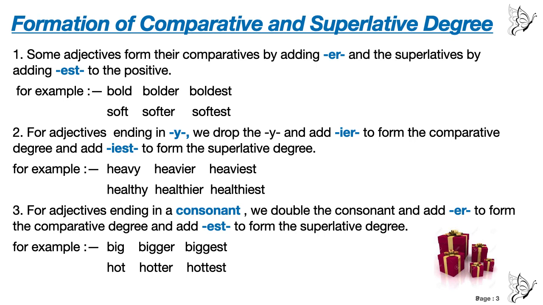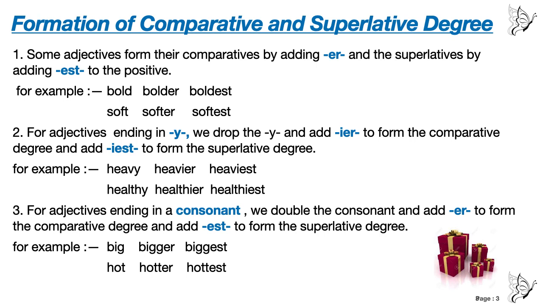G is a consonant, and the adjective hot also ends with a consonant, that is T. So to make it comparative degree, we are doubling the consonant. Single G will become double G, and single T will become double T, and then ER, and in the superlative degree EST.